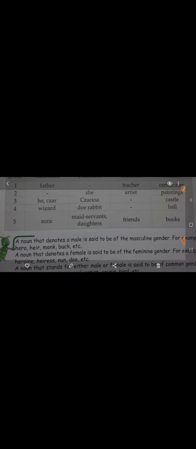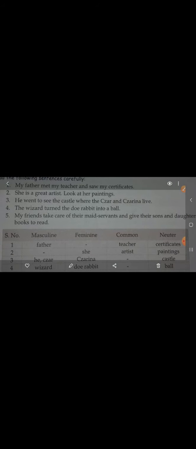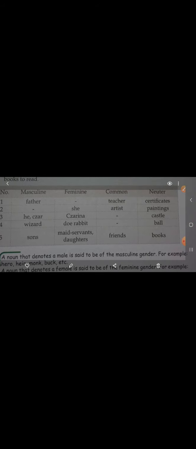So in this way you can easily solve the exercises, and you can easily identify which one is a male. Then you can turn it into masculine gender. If there is some female, then you can put it in the feminine gender, and if it can be used for both male and female, then you can put it in the common gender. And if it is a non-living thing, then you can put it in neuter gender.